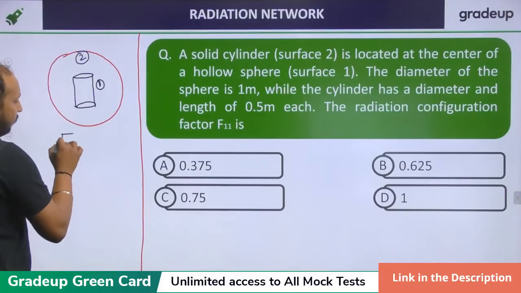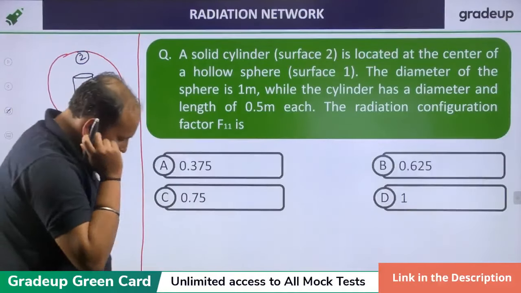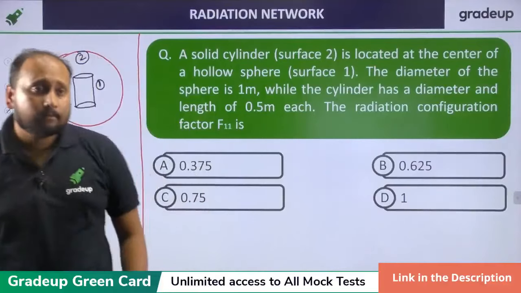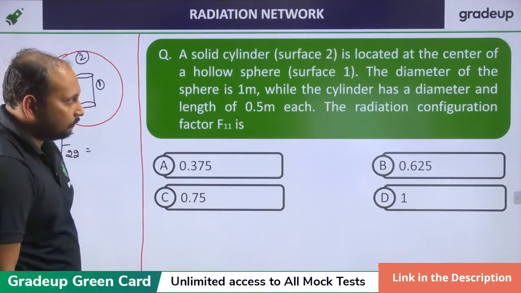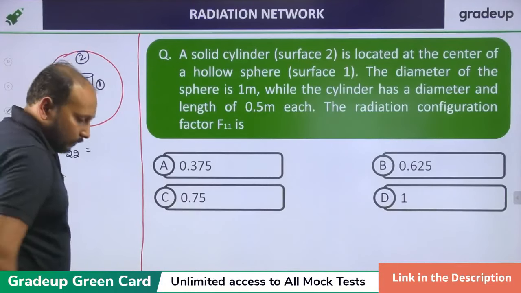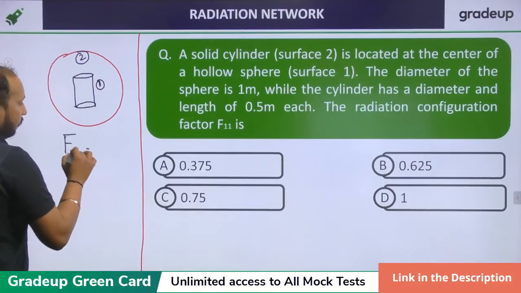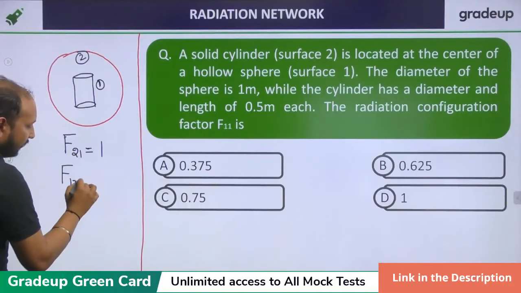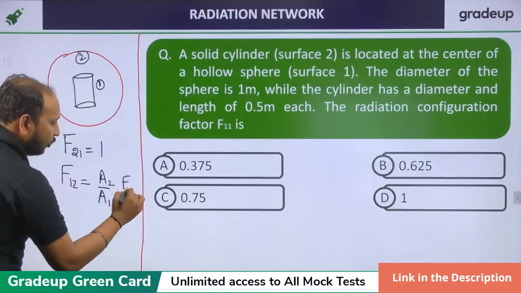What will be F22? Look, I can directly say F21 is equal to 1, F12 is equal to A2 upon A1 into F21.